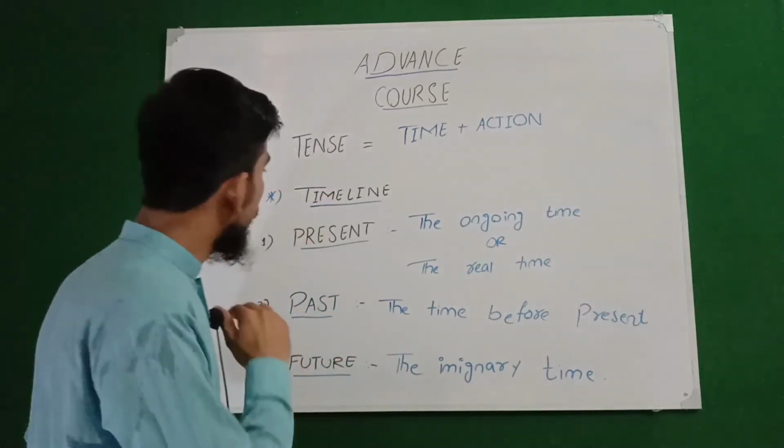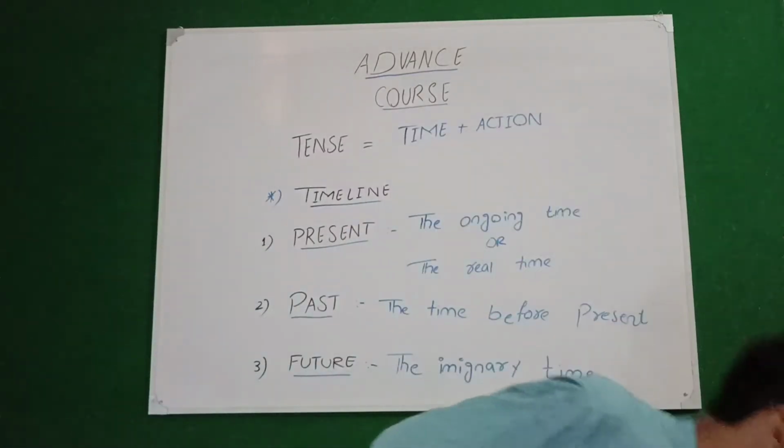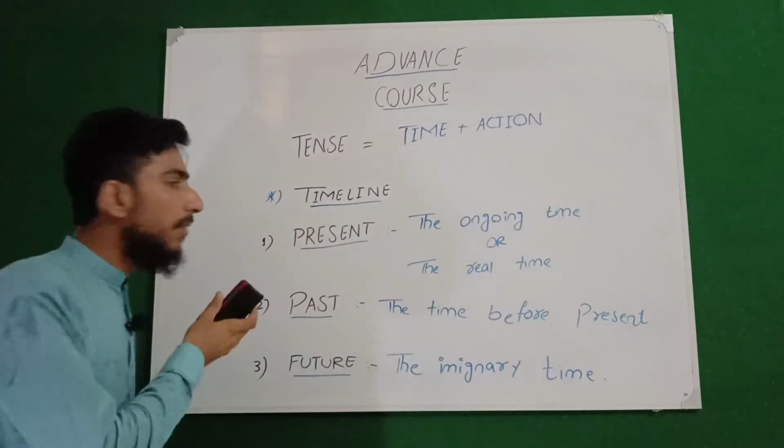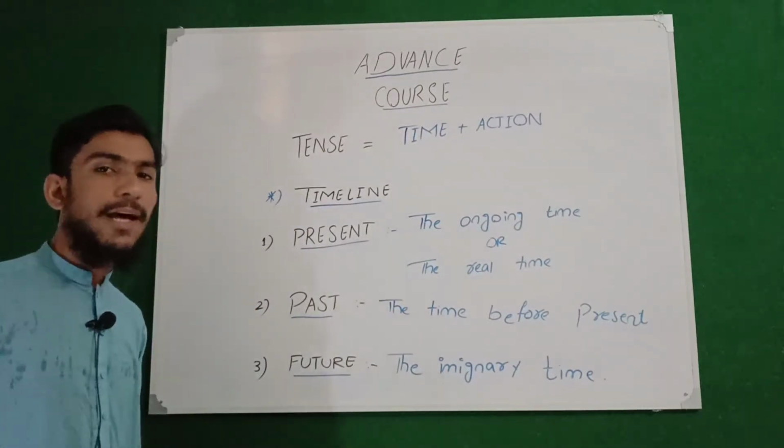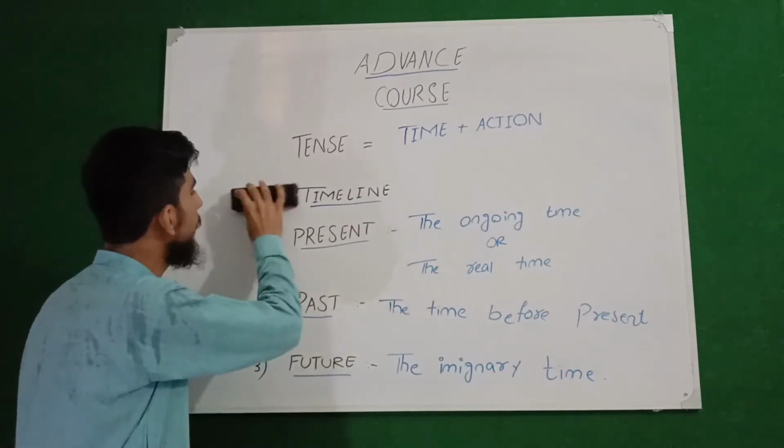So now, after understanding the timeline, we will understand what the action is. Please write this down in your notebook.